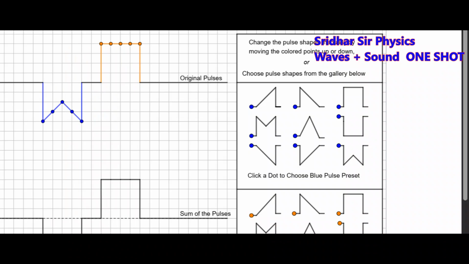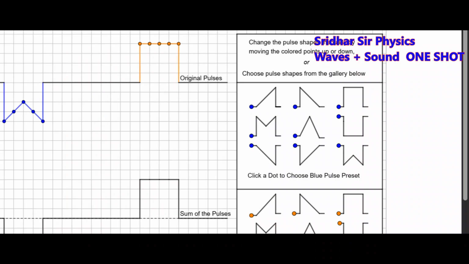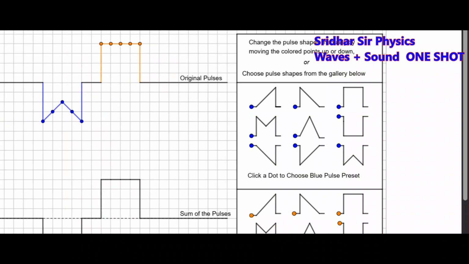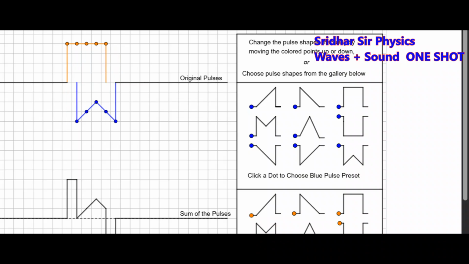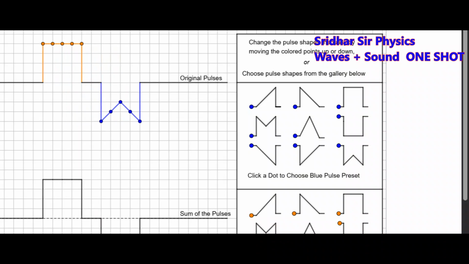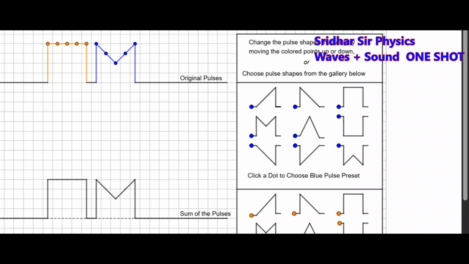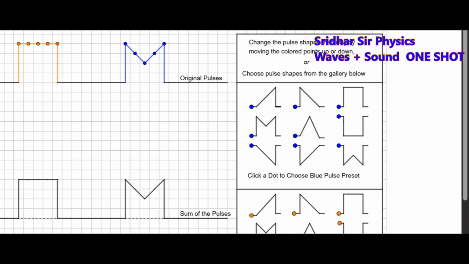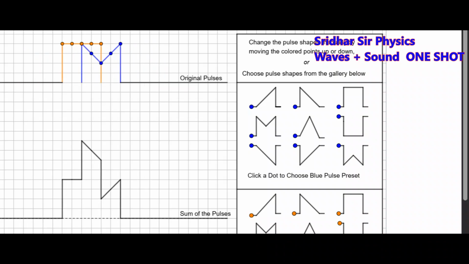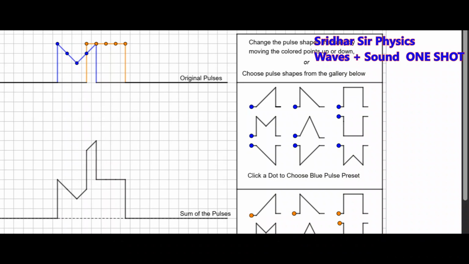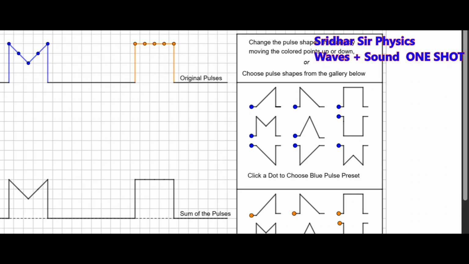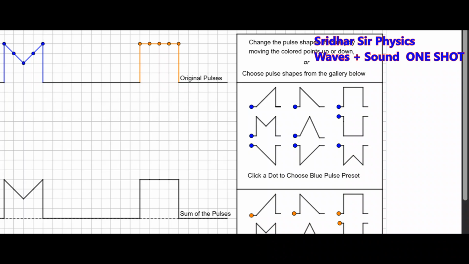Okay, fine. I'll show it again here. They are approaching each other. No, this will be the shape of the rope. So I'll change it if it is like this. They're going to approach each other. The resultant pulse at one instant will be like this again. Okay, fine. So these are the ways in which you should understand things.